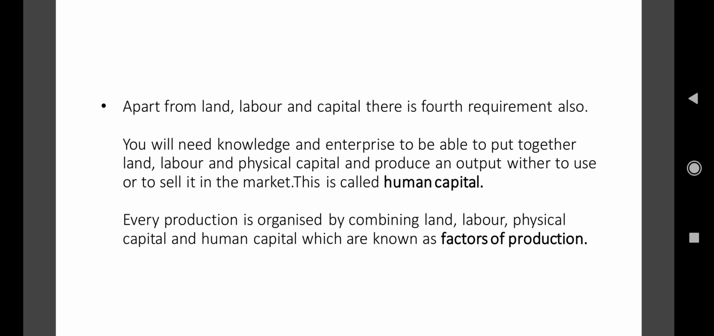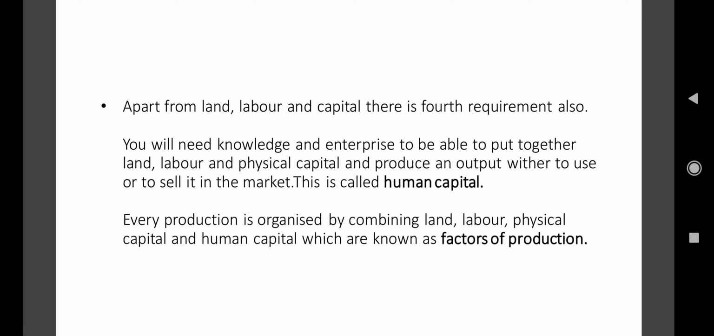Apart from land, labor and capital, the three factors of production we have already learned, there is a fourth requirement also. What is that? First of all, you will need knowledge and enterprise to be able to put together land, labor and physical capital and produce an output.